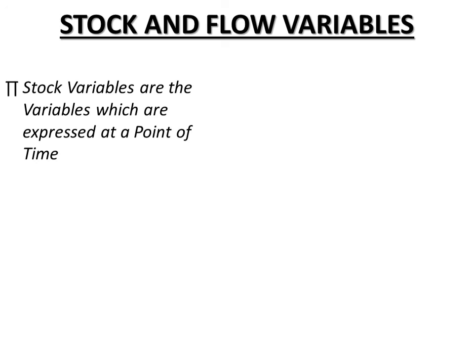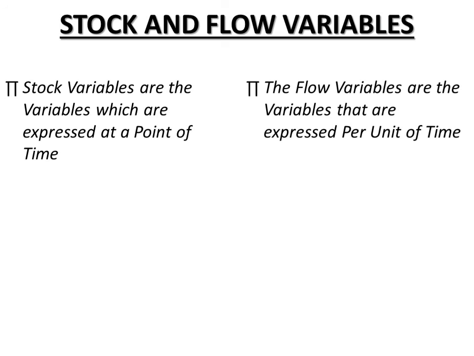Stock of capital, stock of wealth, number of persons employed, total bank deposits, total money supply. There are certain examples of stock variables. So we can say, suppose the stock of capital in a factory on a particular day, at a point of time like January 1, 2017, right?